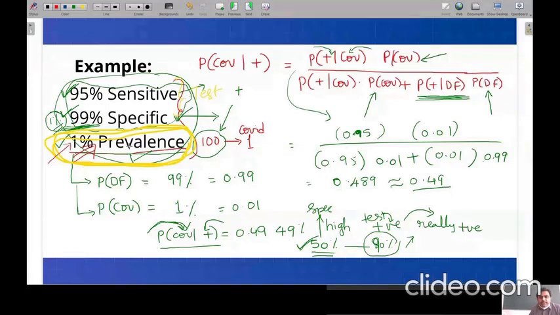We don't know the actual value of the prevalence here. I just took it as an example. So this low value of probability is not because of sensitivity and specificity. It is all because of the low prevalence we have taken. 1% prevalence is very low with respect to the population.